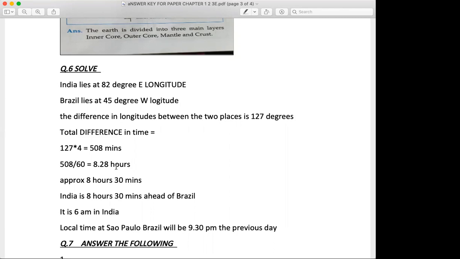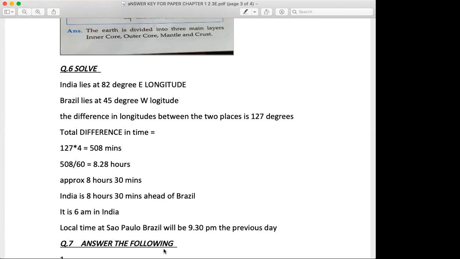So if India is 8.5 hours ahead of Brazil, and India has 6 in the morning, it's 6 a.m. What would be the time at Brazil? You will subtract 8.5 hours from the 6 a.m. of India. You will get 9:30 p.m. of the previous day. Am I clear? So the local time at Sao Paulo will be 9:30 p.m. the previous day. The sum was of 2 marks.